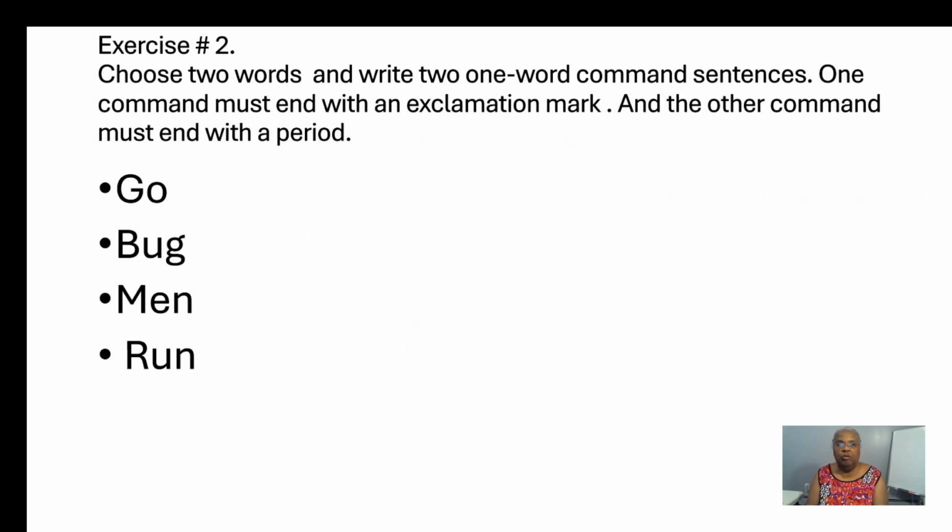Choose 2 words and write 2 one-word command sentences. One command must end with an exclamation mark, and the other command must end with a period. Please pause the video as needed to work at your own pace. The answer key to exercise 2 is at the end of exercise 6.